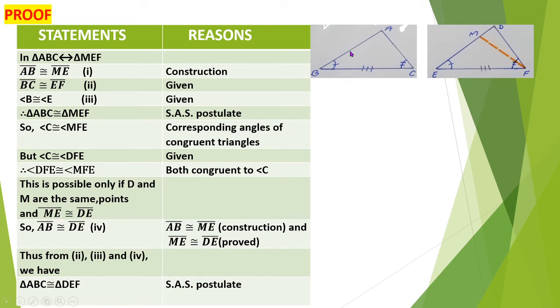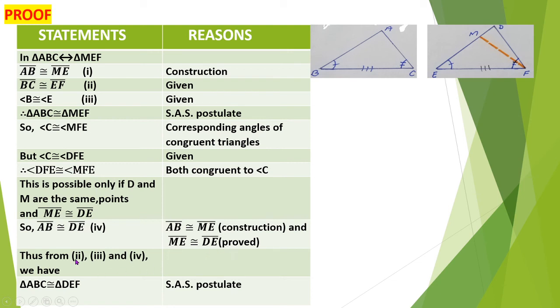So AB will also be congruent to DE, because AB is congruent to ME, and if ME and DE are congruent, then automatically AB will be congruent to the side DE. As AB is congruent to ME during construction, and ME is congruent to DE, which we have proved.